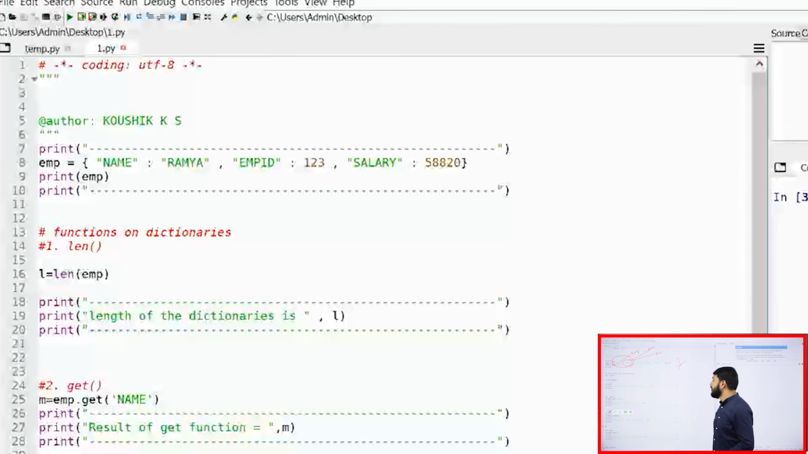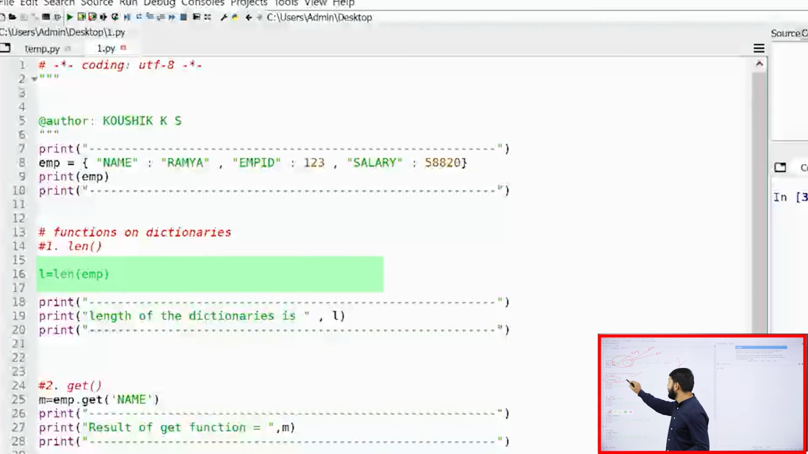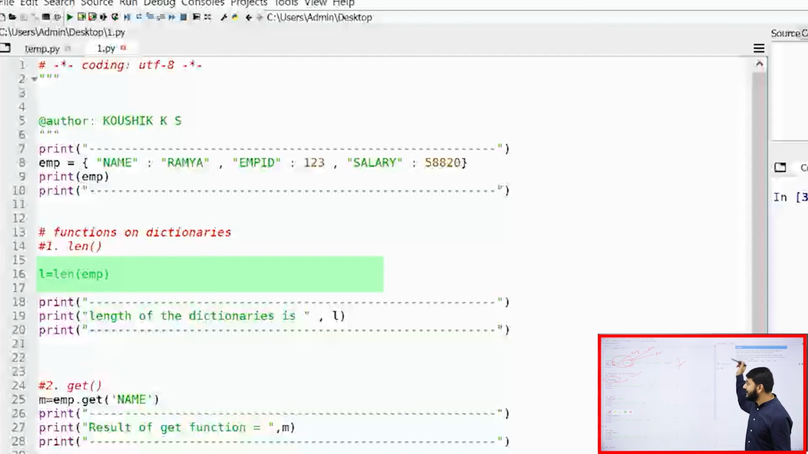Let's go to the next one. Let me start with the functions of dictionary. What is the first function that I have? My dear students, the first function that I have is len. I have already explained what is the use of len. I will just show you. So here EMP, what is the meaning of EMP? EMP is a dictionary that I am passing inside the function that is len.